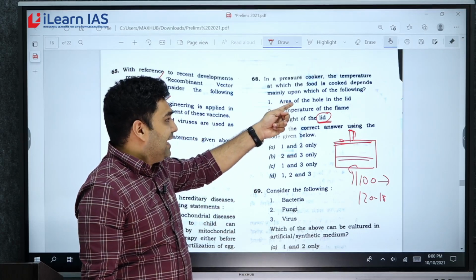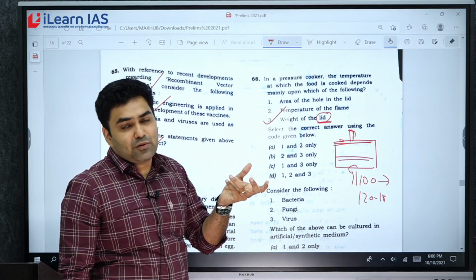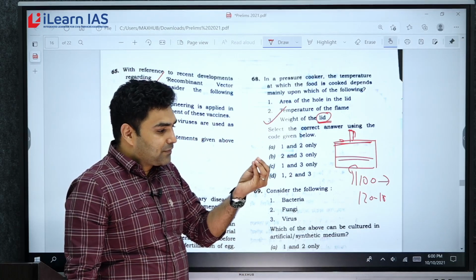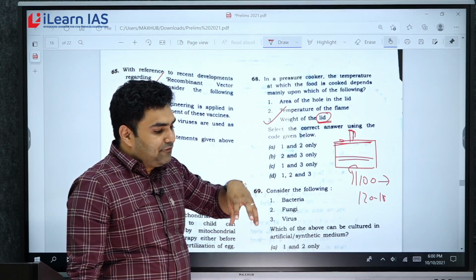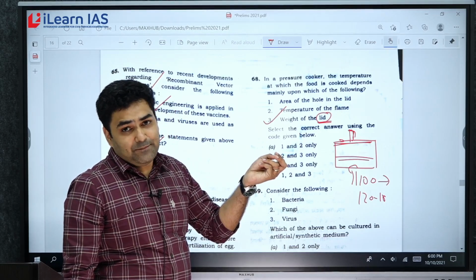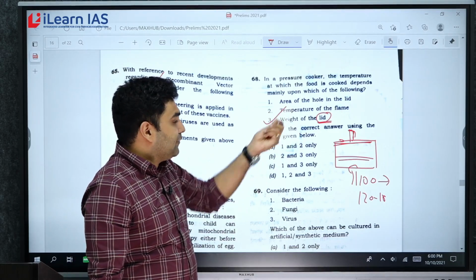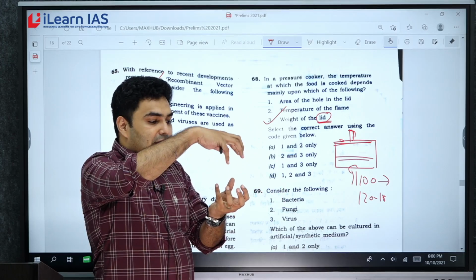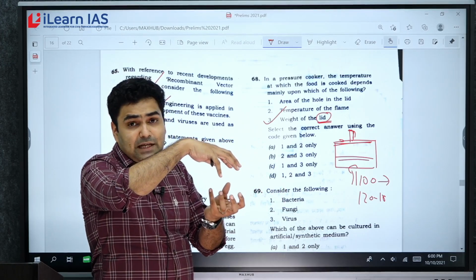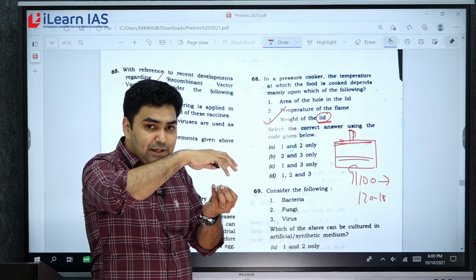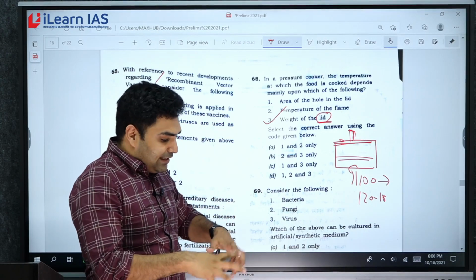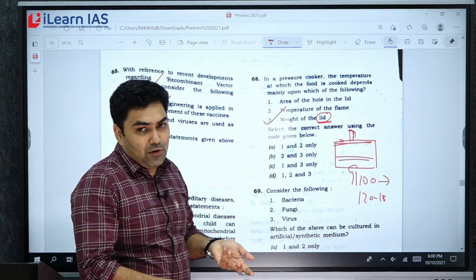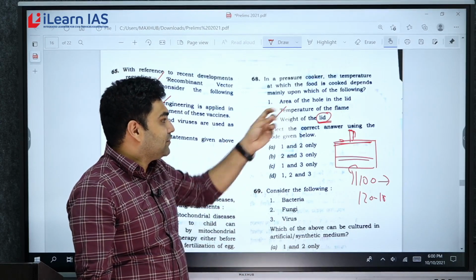But when the area of the hole increases, the weight can easily be displaced. Okay, so if the area of the hole is bigger, more pressure will come from that particular point, and at lower pressures the weight can actually get dispersed. So to take more pressure, it's very important that the area of the hole should be small.